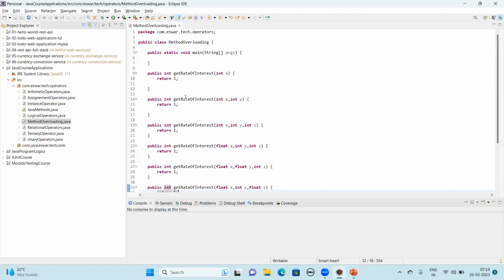Once again, go back to the definition. What is method overloading? Method overloading is a concept that can be achieved in one class, the same class. How can it be done? You declare the same method name with a different number of parameters, or with different types of parameters, and the access modifier, return type and method name should remain the same.